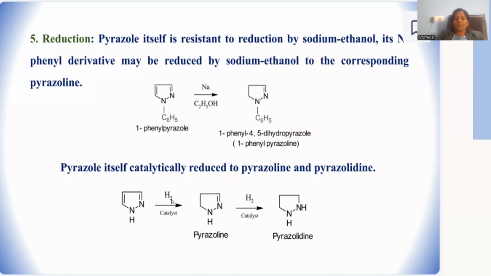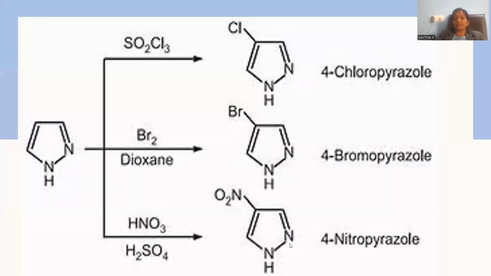Right. Whenever hydrogen is treated in the presence of a catalyst, initially the first double bond will disappear. Again, I continue the reduction further, giving rise to the completely saturated one, which is called pyrazolidine. This is said to be pyrazolidine. Pyrazolidine will be generated. And this is the brief intro regarding electrophilic substitution.